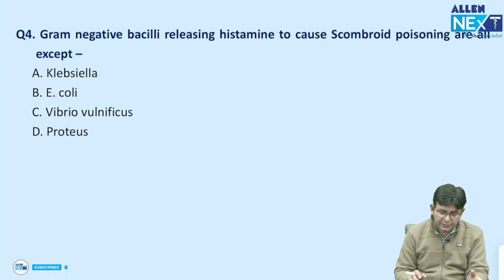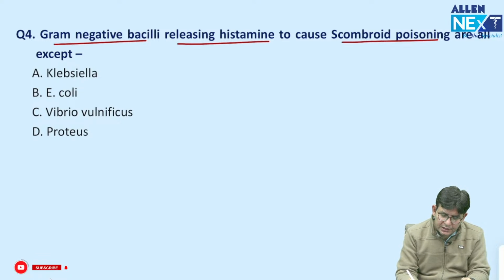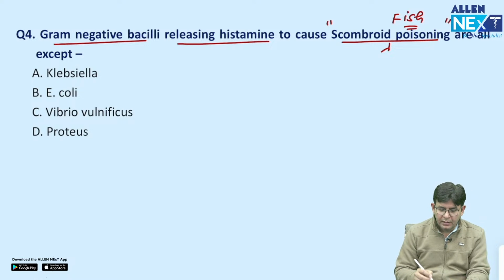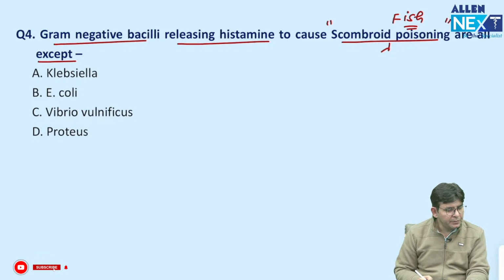Now coming to the next one. A gram-negative bacillus releasing histamine to cause scombroid fish poisoning. Basically scombroid is a fish. All are responsible except, what should be your answer?